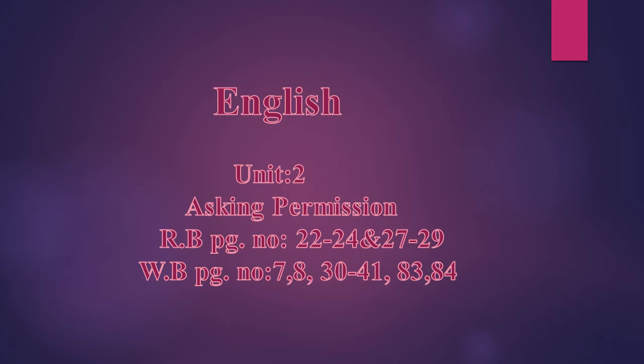Okay, students, let's start our English subject. This is unit number 2. The title of the unit is Asking Permission. Reading book pages for this unit are 22 to 24, then 27 to 29. Workbook pages for English will be 7 plus 8 for unit number 2, and 30 to 41 for the grammar section, and 83 to 84 for comprehension number 1.